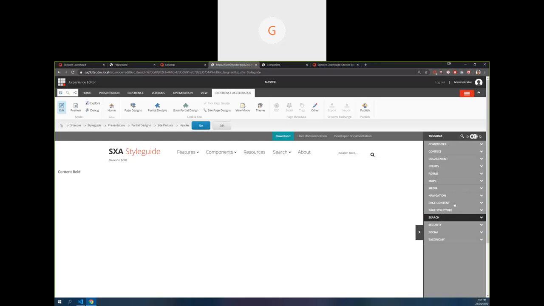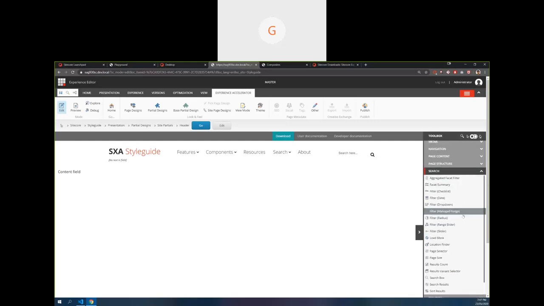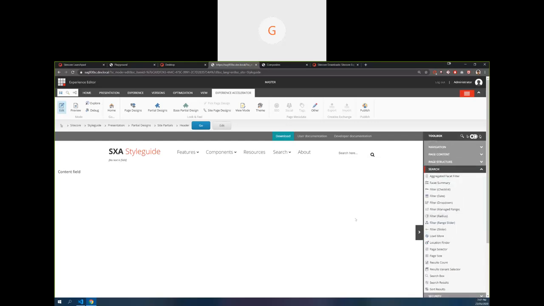And compared to all this, one more thing is search. How many times do we go and build a whole search page again, with the search box, and we work with the front end and build some API calls, JSON, and bind it. So pagination and autocomplete, all these things, right? But when you come with SXA, all these things are out of the box already. If you notice, all these components are already available. So we can just drag and drop, configure these, do a few settings, and we can straight away see the search behavior.